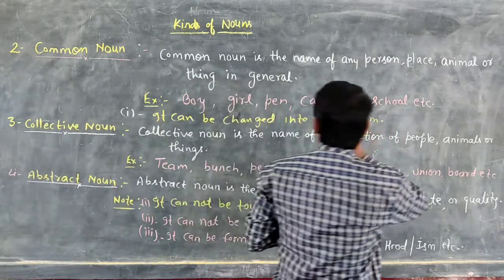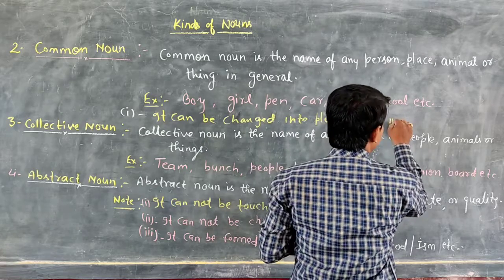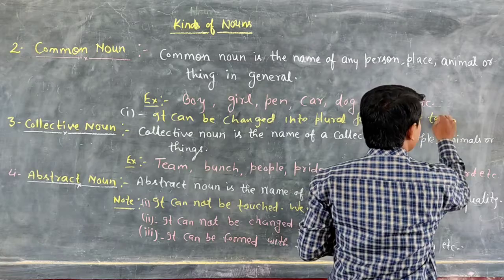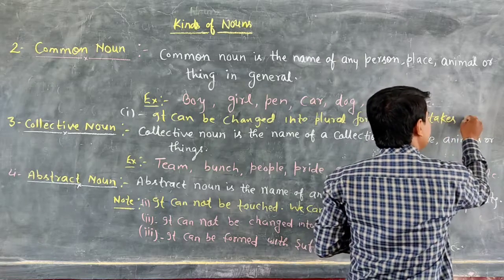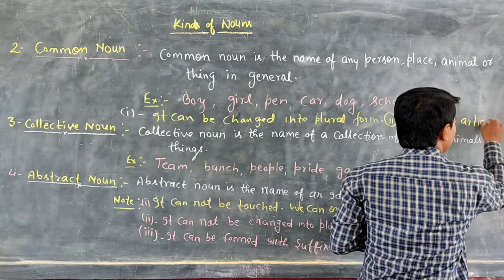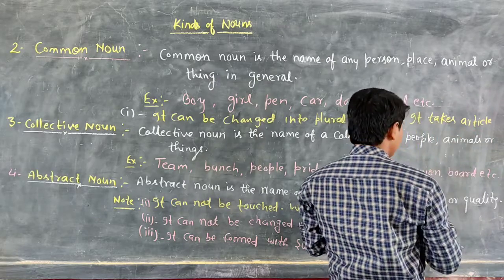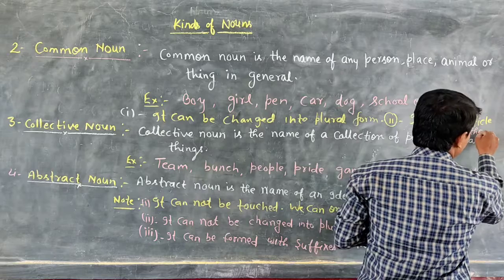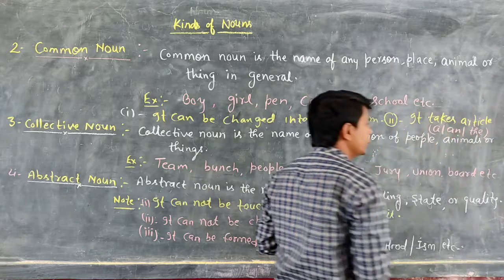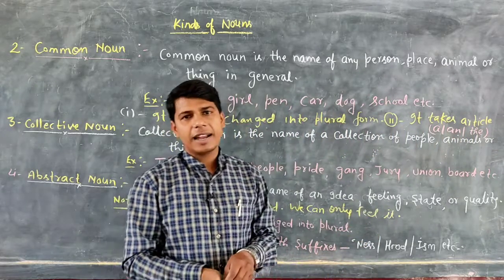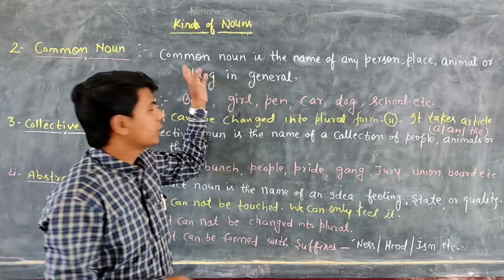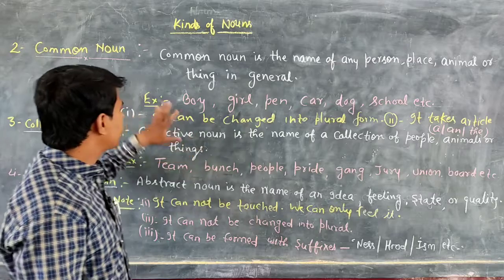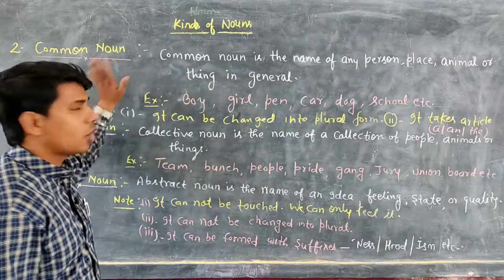And the second point, it takes articles a and the. We can use the articles a and the with the common noun. Is it clear? So I hope you have got all the points about the common noun.